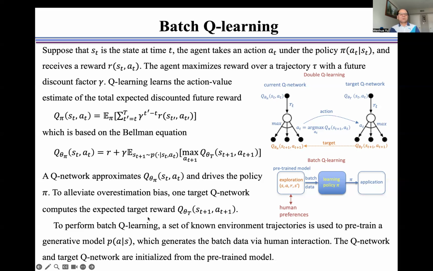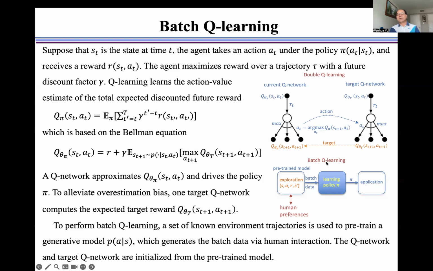network. To perform batch Q-learning, a set of known environment trajectories is used to pre-train a generative model P, which generates the batch data via human interaction. The Q network and the target Q network are initialized from the pre-trained model as shown here.